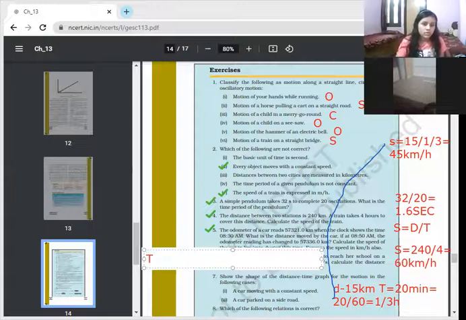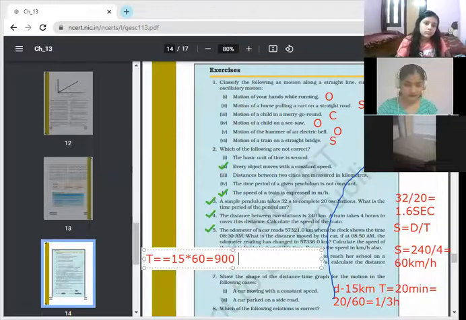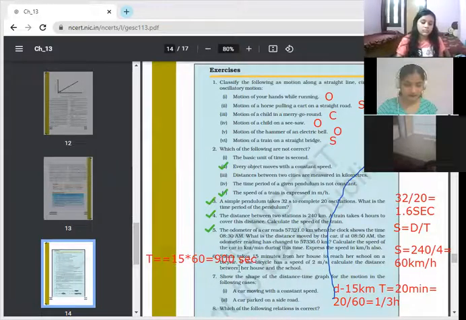Time is 15 minutes, 15 multiplied by 60. कितना हो जाएगा? Ma'am, 900 seconds. Okay.